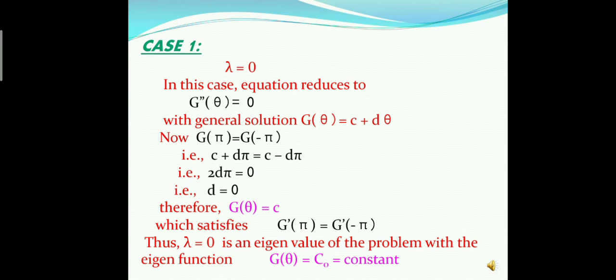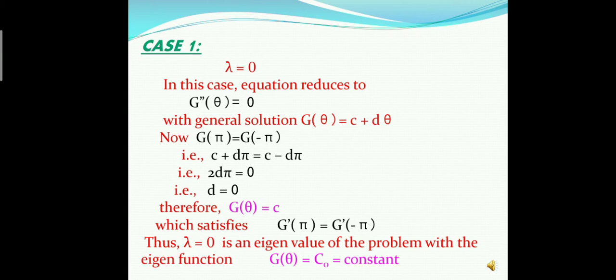In this case the equation 2a reduces to g''(θ) = 0. This is a differential equation of second order, whose general solution is g(θ) = c + dθ. Now the boundary condition is g(π) = g(−π). Therefore, c + dπ = c − dπ, which implies 2dπ = 0.